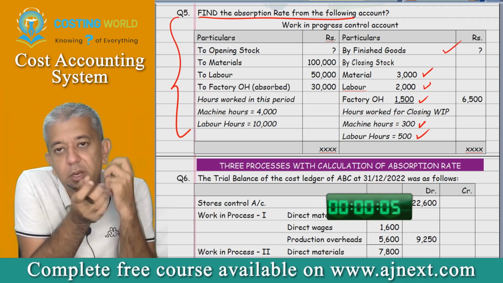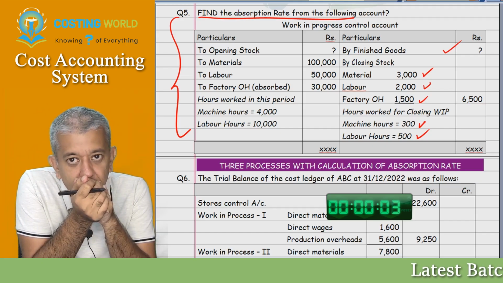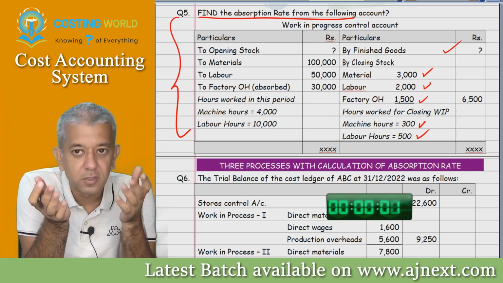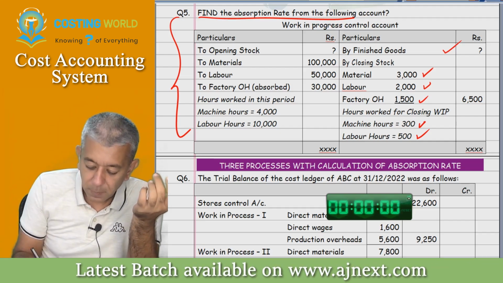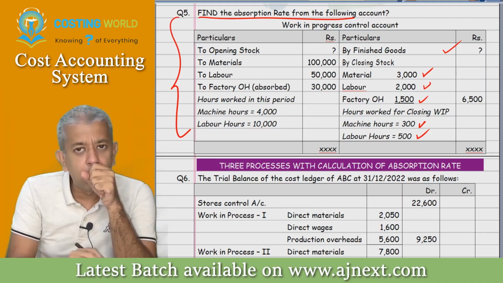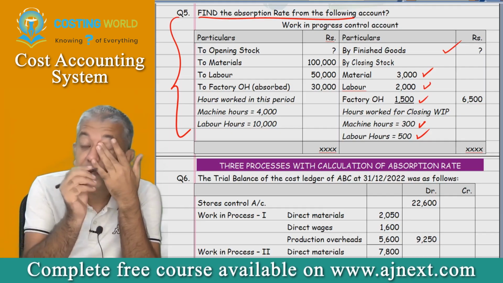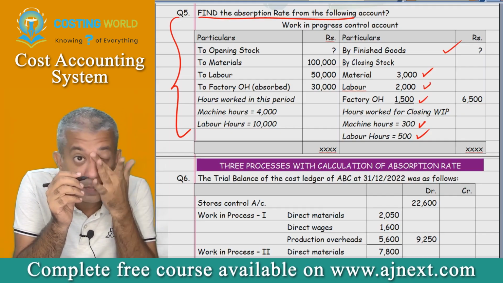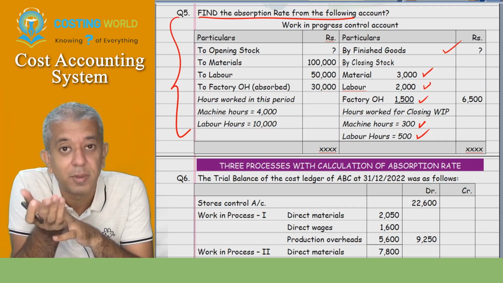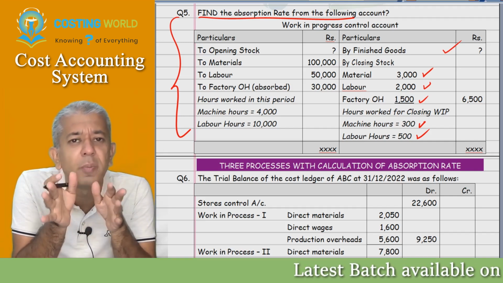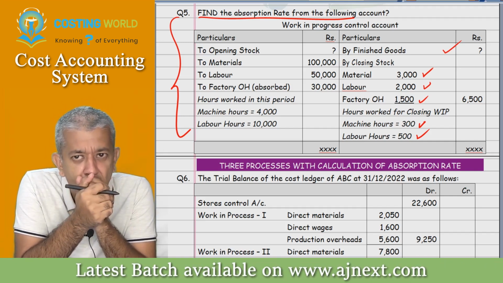What's your absorption rate? Rupees 3. Rupees 3 what? Per labor hour. See, now how to test it is a very simple thing. First of all, those guys have not told us there is a departmental method, so obviously I think it will be the blanket method. So how many absorption rates, beta?